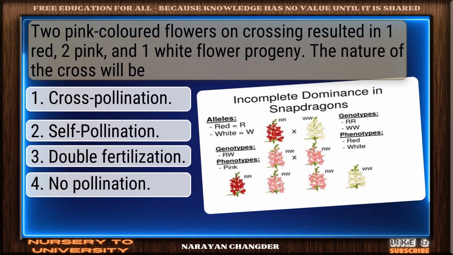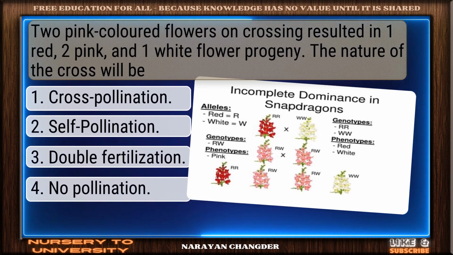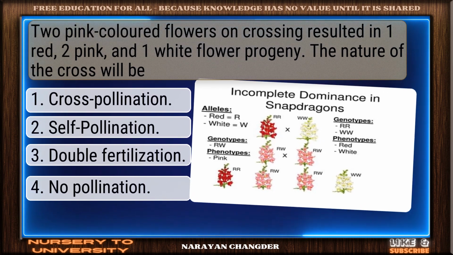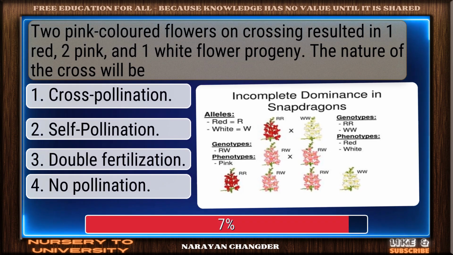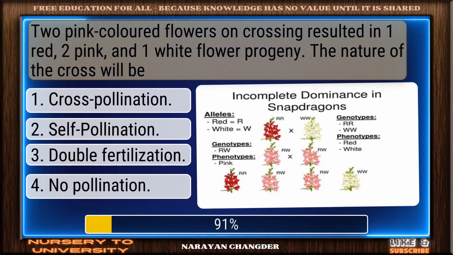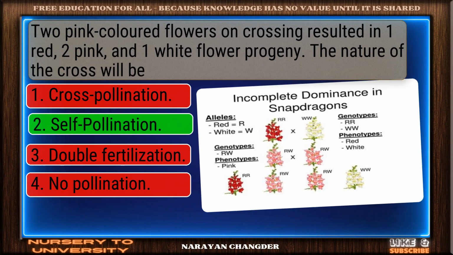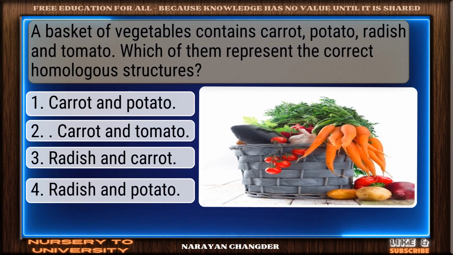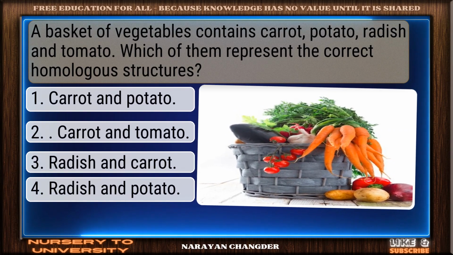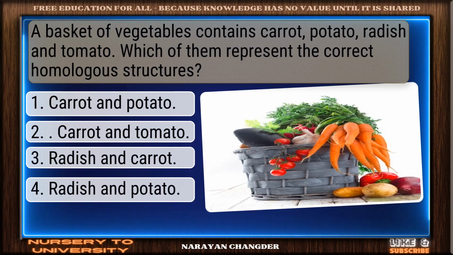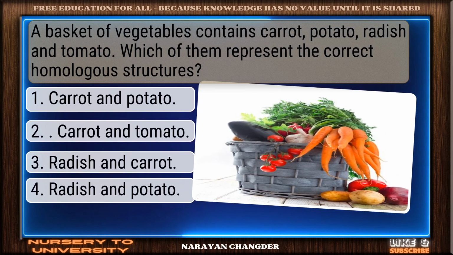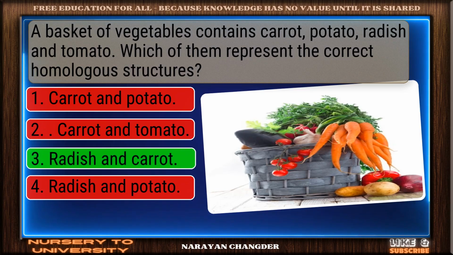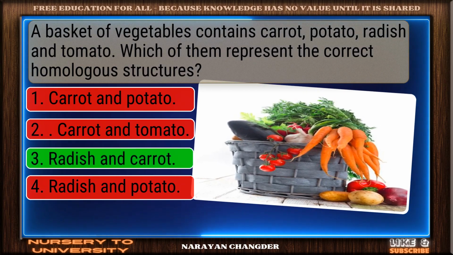Two pink-colored flowers on crossing resulted in one red, two pink, and one white flower progeny. The nature of the cross will be. Exactly. Self-pollination makes sense. A basket of vegetables contains carrot, potato, radish, and tomato. Which of them represent the correct homologous structures? Well picked. Radish and carrot is correct.